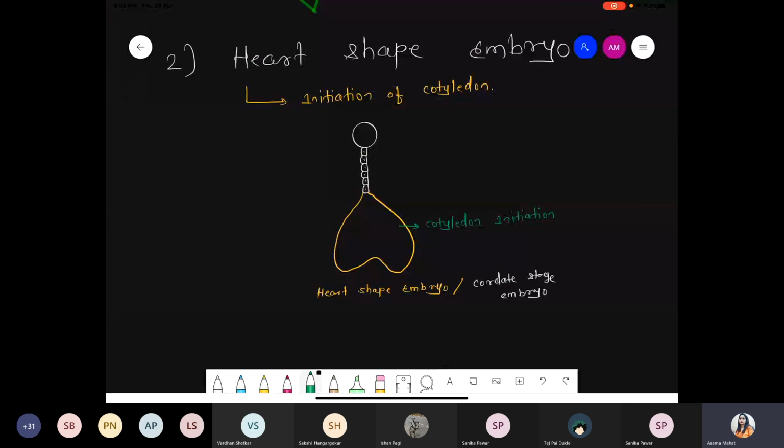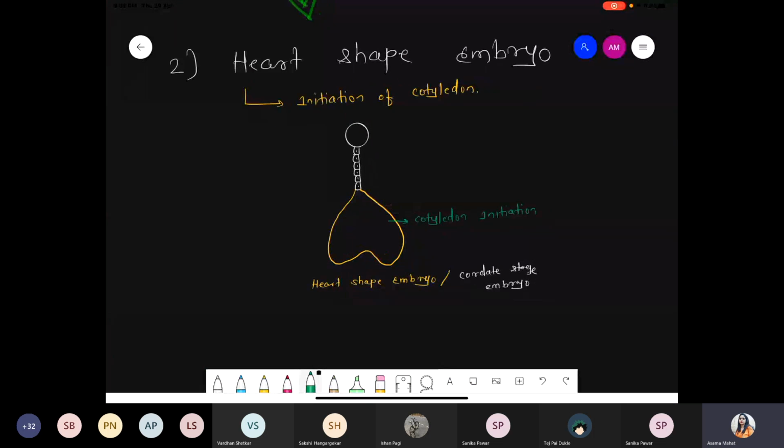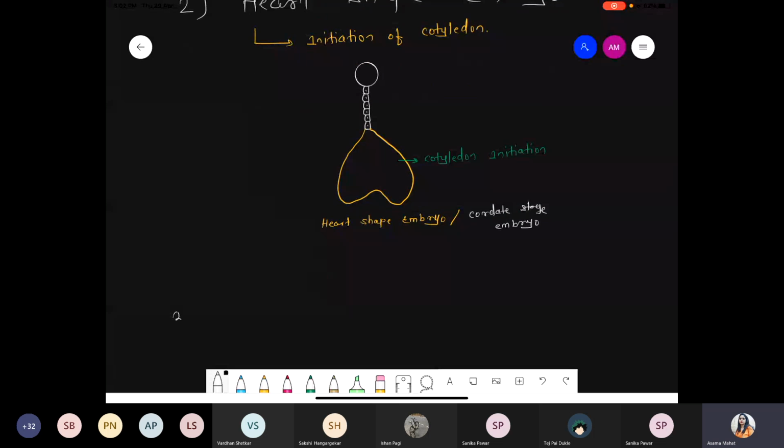So after this heart shape embryo, there is the initiation of the embryo, right? So final stage, third diagram, that heart shape embryo, finally they converted into mature embryo.